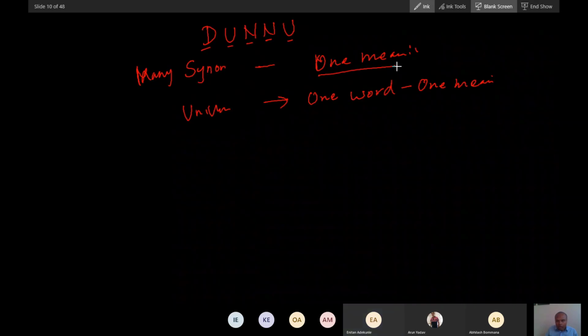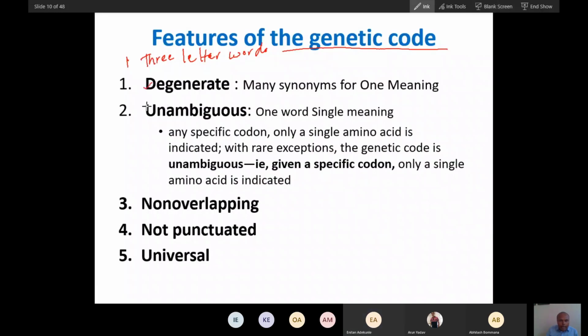Many words can have one meaning. This can be confusing. Degenerate: always many words, one meaning. Unambiguous: one word, always one meaning. And non-overlapping, non-punctuated, and universal are very easy to remember. So degenerate and unambiguous are the two to keep apart.